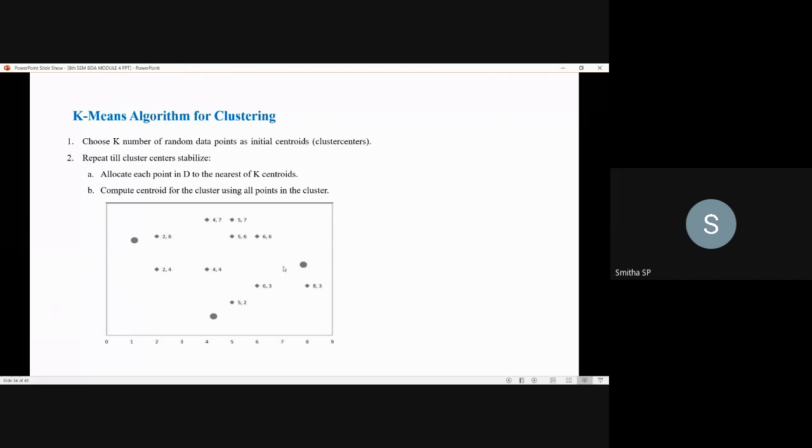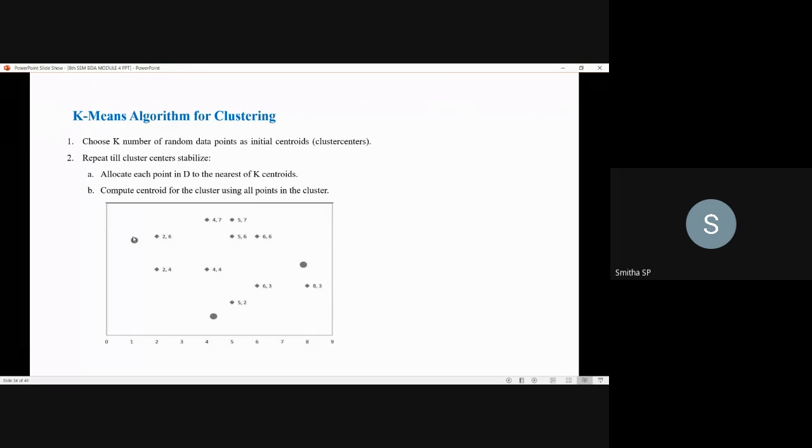Here we have to calculate the distance of all these data points. So what does the k-means algorithm tell us for this clustering? In the k-means algorithm for clustering analysis, first you have to identify the seed points or the centroids. Then you have to calculate the distance of all the data points with respect to each seed point. In the sense, you have 3 centroids or seed points here, right? For these 3 seed points, you have to calculate the distance for each of the data points. You have 10 data points here.